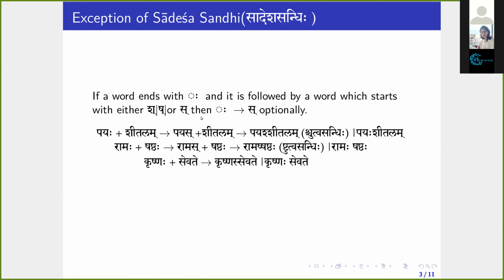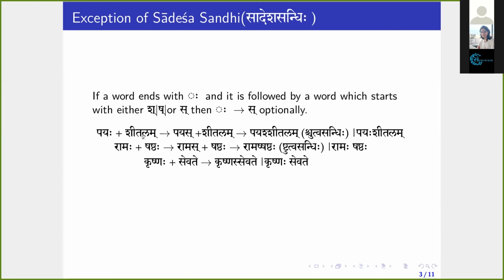So there is an exception for Sadesha Sandhi. If a word ends with Visarga and it is followed by a word that starts with either Sha, Sha or Sa, then Visarga changes to Sa optionally. So Payaha Shitalam.